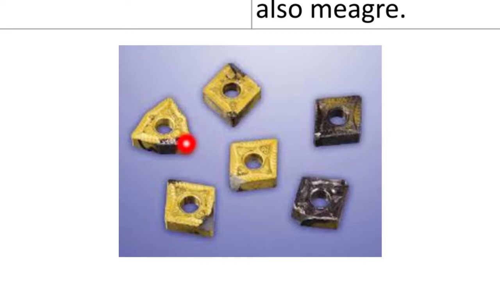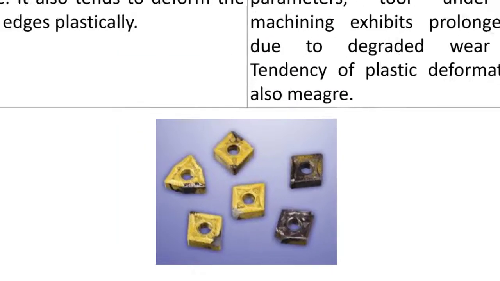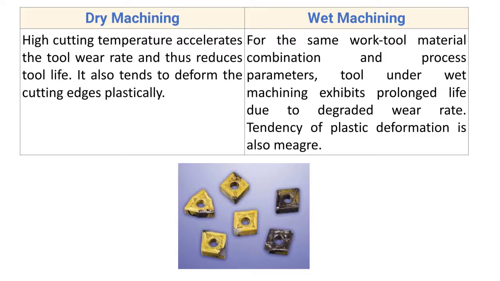This is nothing but the tip of the insert, and as the cutting oil is not used, there will be high temperature at the tool tip, and due to that high heat and high temperature, the tool wear rate will increase, because that high cutting temperature accelerates the tool wear rate, and ultimately you will get a lesser tool life.